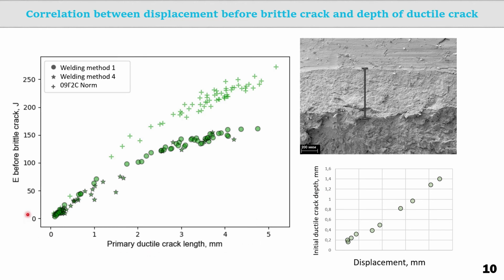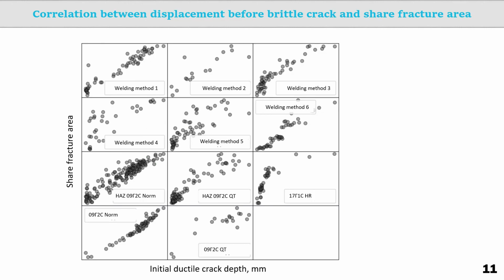Also, there is a relationship between the work of fracture before the formation of a brittle crack and the depth of the initial ductile crack. Moreover, this relationship differs for welds and the base metal, which may be due to differences in mechanical properties such as yield strength. The use of a traditional parameter, such as percentage of shear fracture, to assess the work committed to brittle fracture is impossible, because the correlation of this parameter with depth of the initial ductile crack is weak, especially in those cases where there is a high proportion of fracture after the formation of brittle cracks.